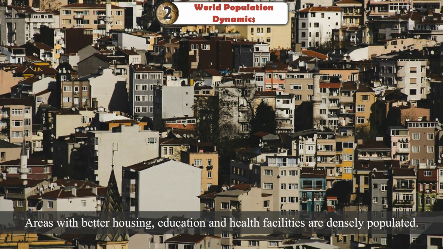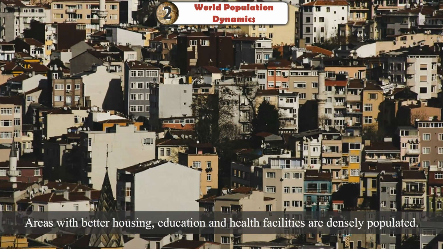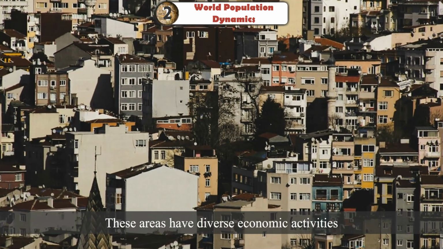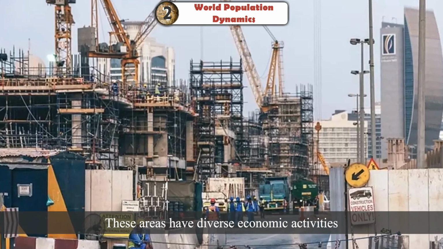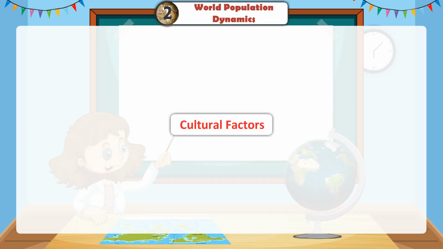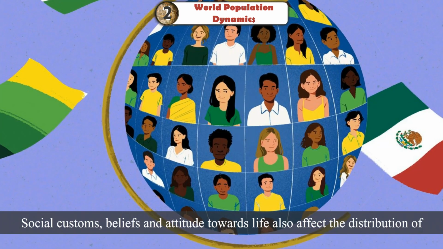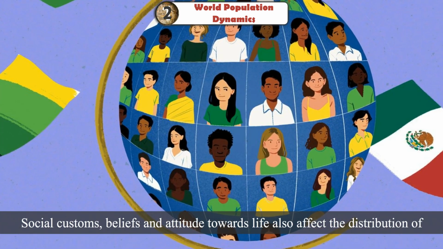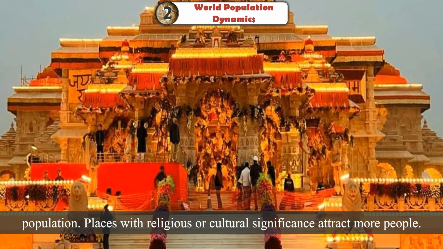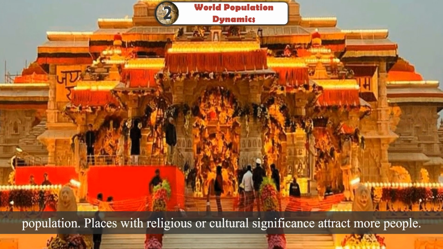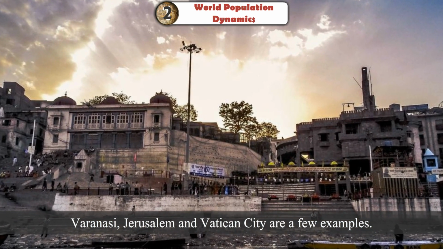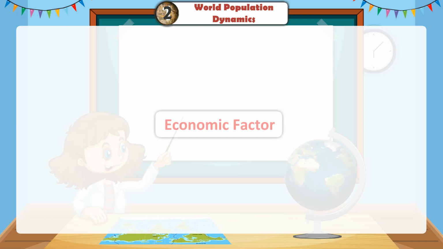Social factors. Areas with better housing, education and health facilities are densely populated. These areas have diverse economic activities which provide better living conditions. Cultural factors. Social customs, beliefs and attitude towards life also affect the distribution of population. Places with religious or cultural significance attract more people. Varanasi, Jerusalem and Vatican City are a few examples.